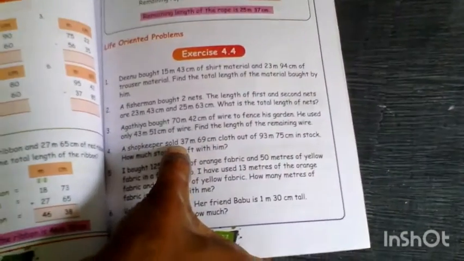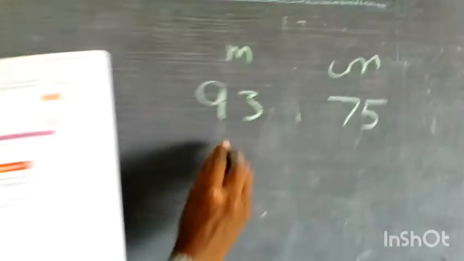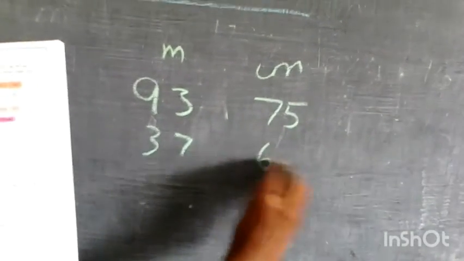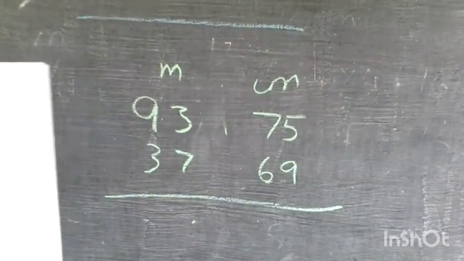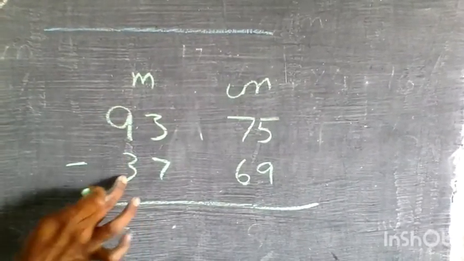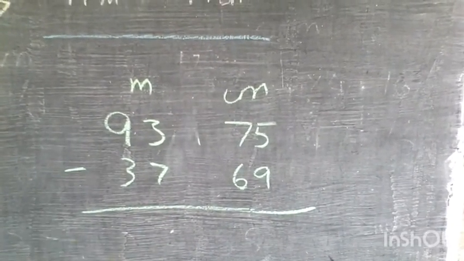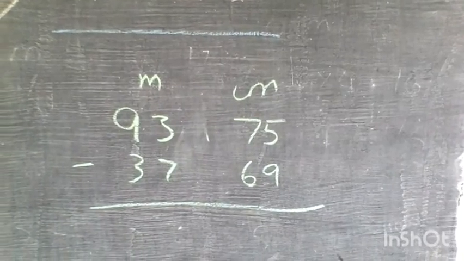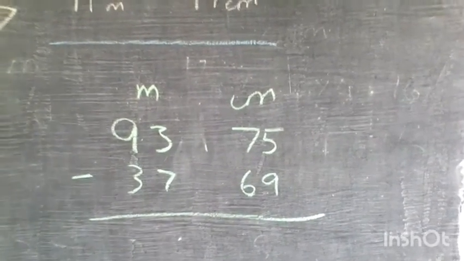He is having a stock of 93.75 and he sold 37.69. Right. So what we have to do? We have to subtract from this. This is the stock. He sold this. What is the left amount? Left cloth they are asking. So we have to subtract this. Let me start.